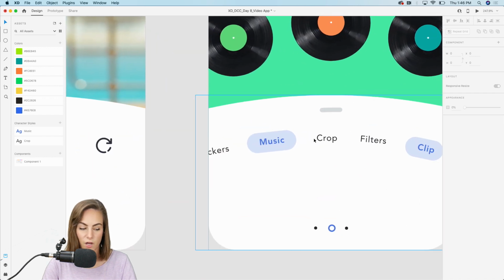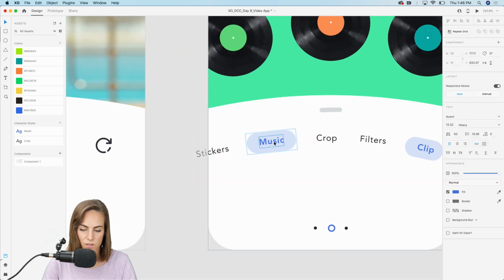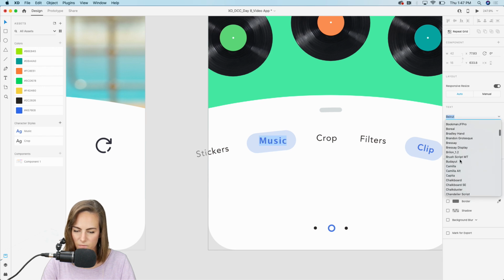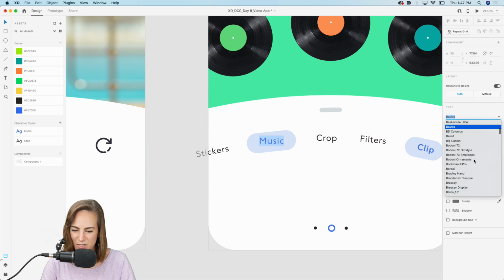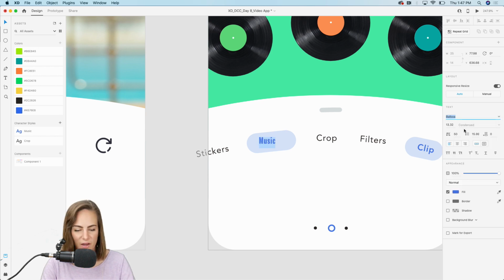And let's change the font maybe. Just something super different. So we're on Avenir right now. I want something that's super different. That one's too similar. Okay, that one's fine. Whatever. You get the idea. It's still pretty similar. Balboa. Okay, that one's very different. Oh god, I'm losing it.